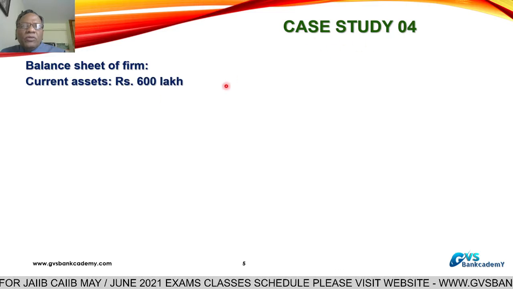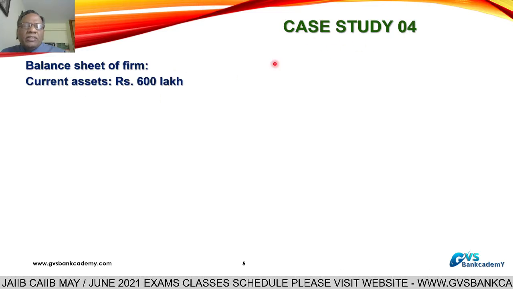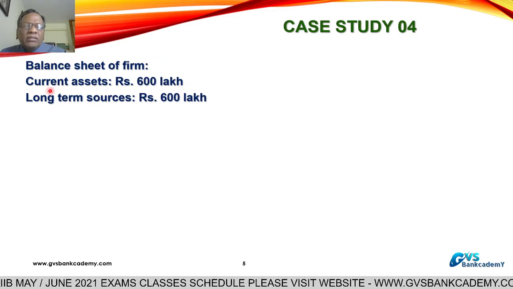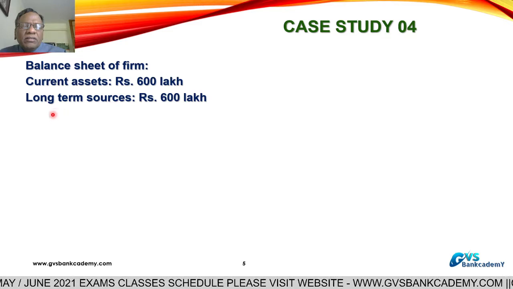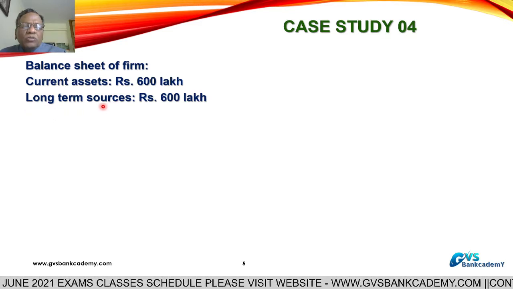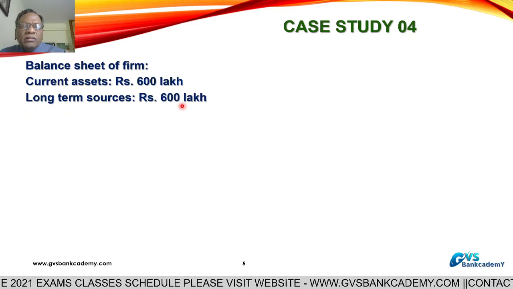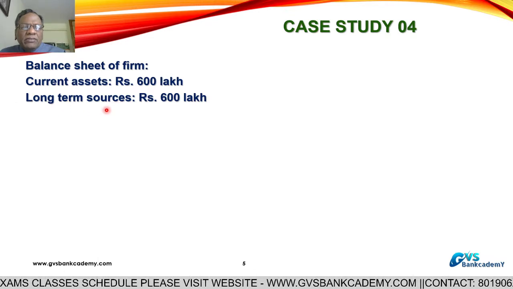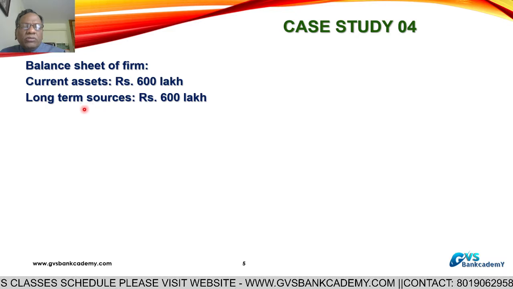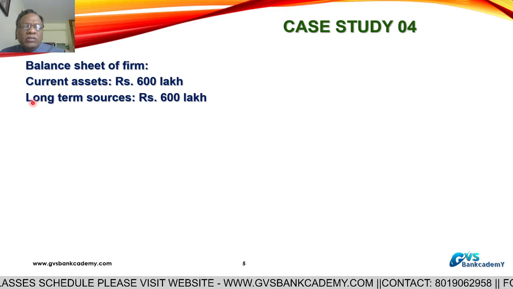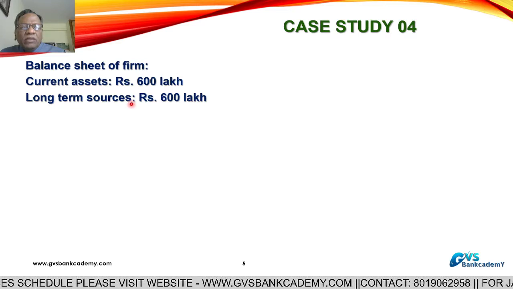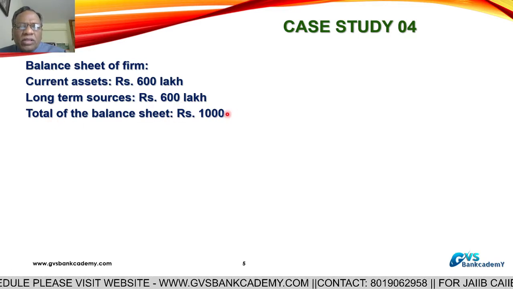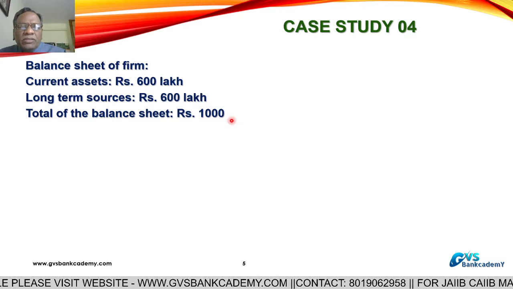Case study number 4, balance sheet of a firm as on one particular date. Current assets 600 lakhs. Long-term sources 600 lakhs. Long-term sources means net worth, capital and net worth, and long-term loans also. Long-term sources means net worth plus long-term loans, 600 lakhs. Total of the balance sheet 1000 lakhs.